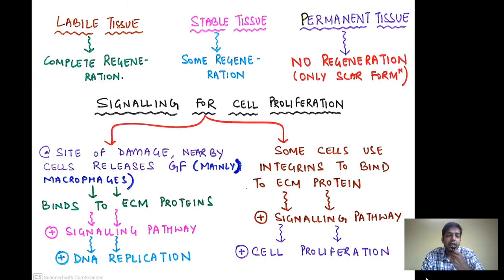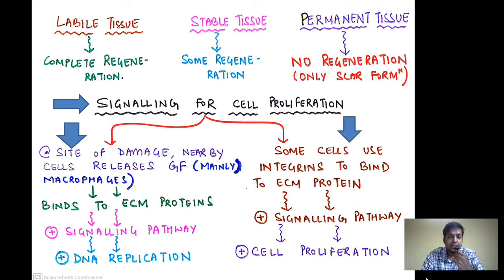Moving ahead, now we are having signaling for the cell proliferation. Cell proliferation is not occurring by itself. There is a certain amount of signaling that is required. And who is giving this signaling? Let us find out. At the site of injury or damage, the nearby cells, mainly the macrophages, are releasing the growth factors, which are going to bind to the extracellular matrix protein that is going to stimulate the signaling pathways and ultimately lead to DNA replication and cell proliferation.